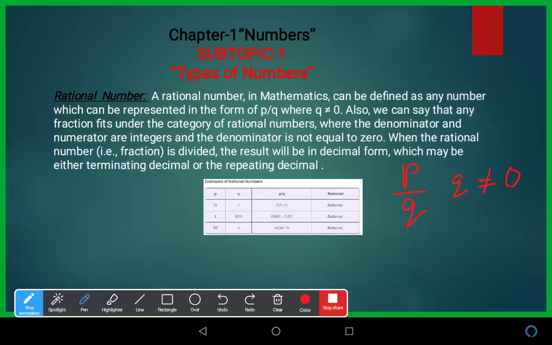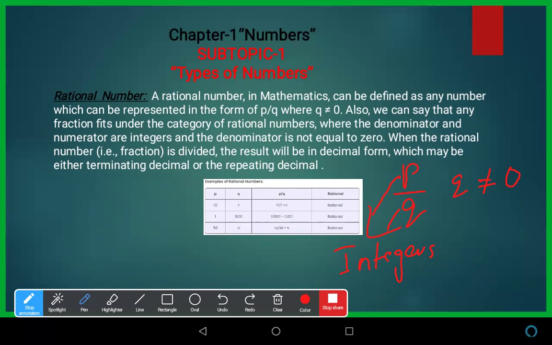Also, we can say that any fraction fits under the category of rational numbers where the denominator and numerator are integers. This means p and q should be integers. These both numbers should be integers. We saw what an integer is in the previous slide: negative, positive, or 0. All such numbers are known as integers. And the denominator is not equal to 0.